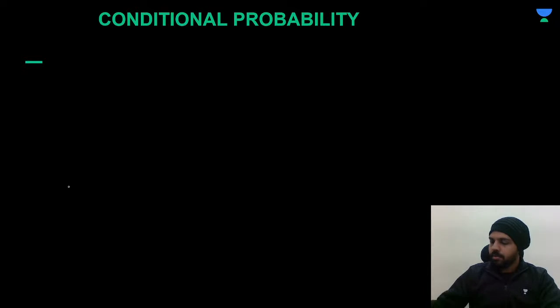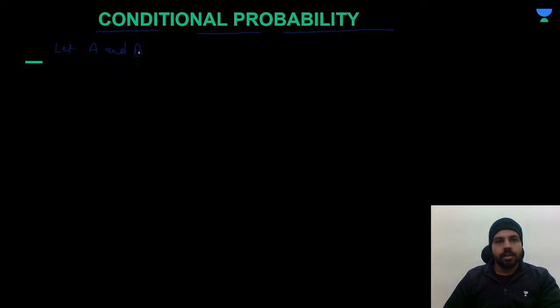So here we have one of the topics, as we are going to discuss conditional probability, right? What is actually conditional probability? What is the basic use of it? This we are going to study today. When we talk about conditional probability, what does it mean actually? I would like to take two events over here. Let A and B be two events. Just suppose there are two events, A and B.